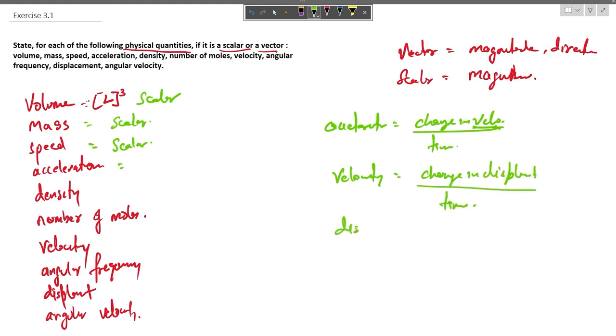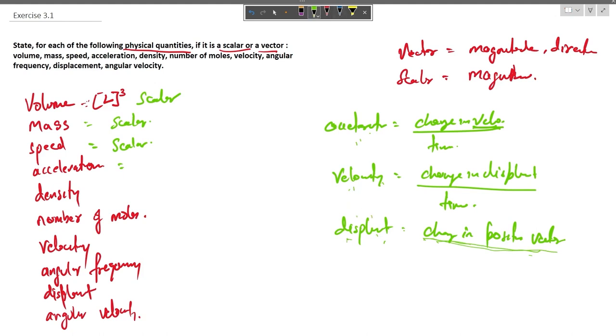Now displacement is defined as change in position vector. So here we see that acceleration is a derived quantity of velocity, and velocity is a derived quantity of displacement, and displacement is a vector quantity which is defined as change in position vector. So all these three quantities are going to be vector quantities.